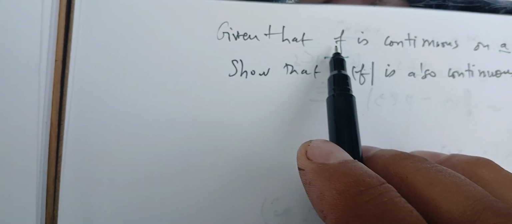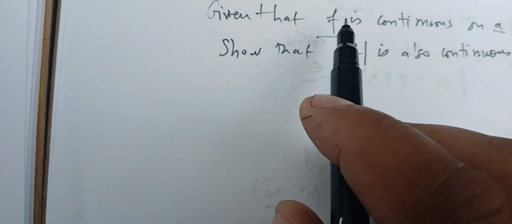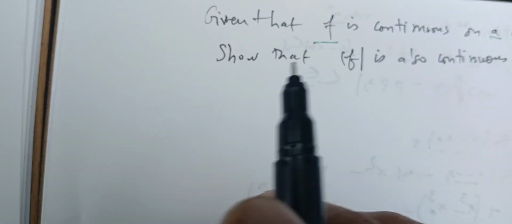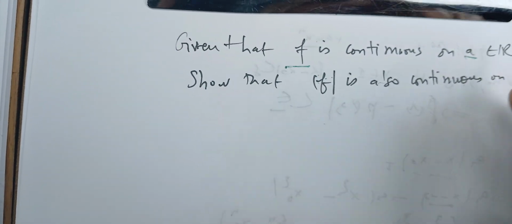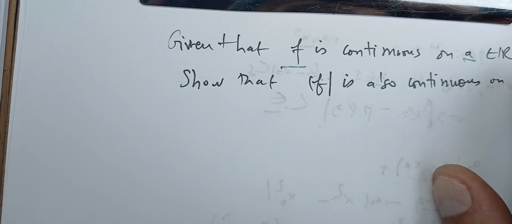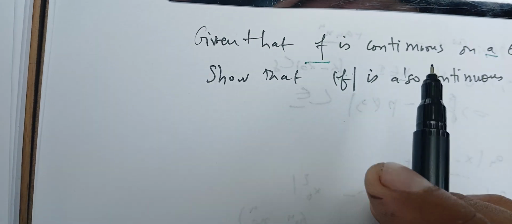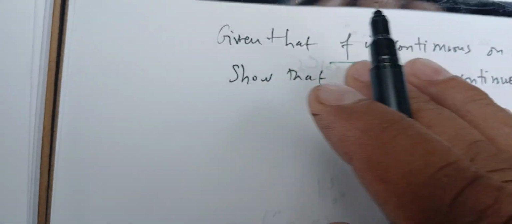We are given that f is continuous at a. So how can we get from here to here? The best way to deal with this kind of question is to write the definition. What do we mean? Where do we want to go? Okay, so f is continuous at a.